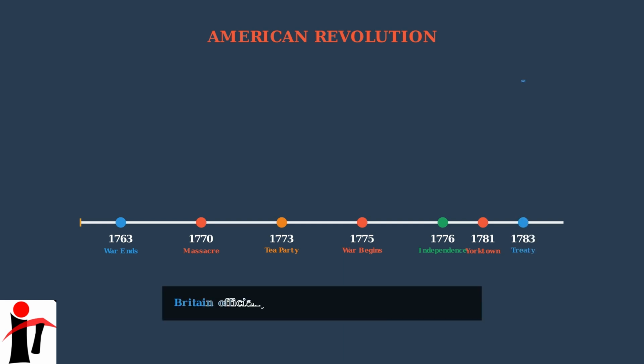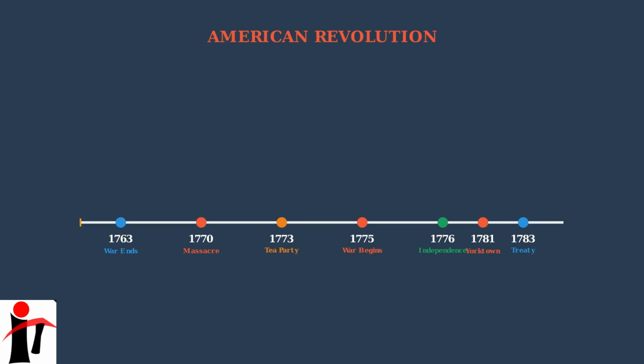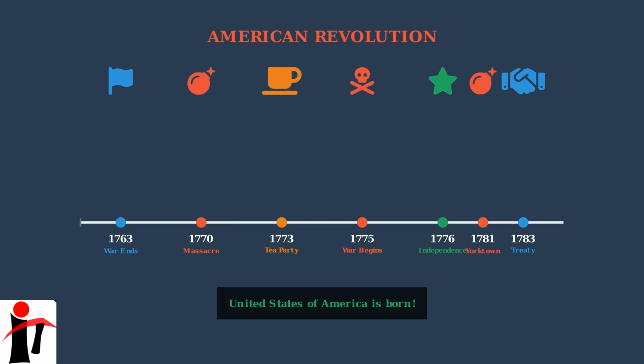September 3, 1783 formally ends the American Revolutionary War with the signing of the Treaty of Paris. British negotiators, led by King George III, officially recognized the United States as a sovereign nation. The treaty establishes American borders from the Atlantic Ocean to the Mississippi River and from Canada to Florida. After 8 years of warfare, the 13 colonies have become the United States of America. The American Revolution is now complete.